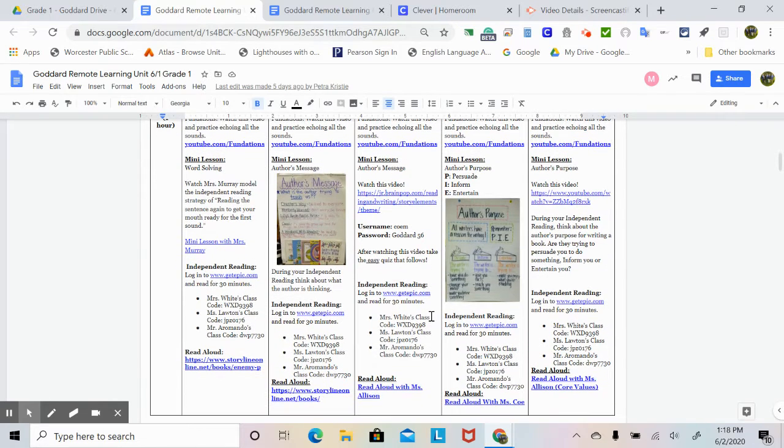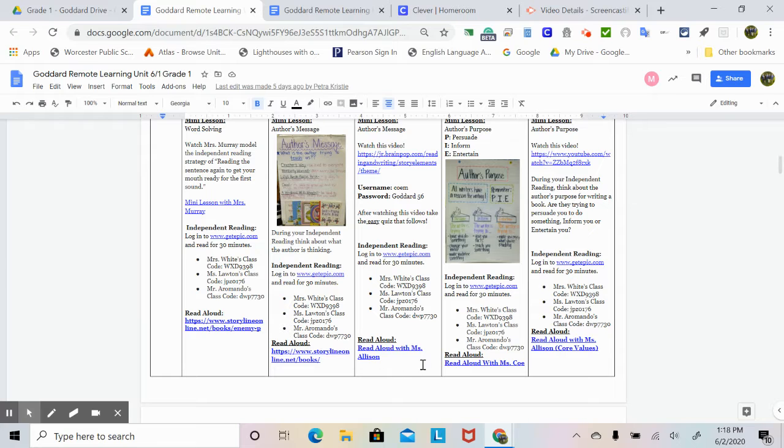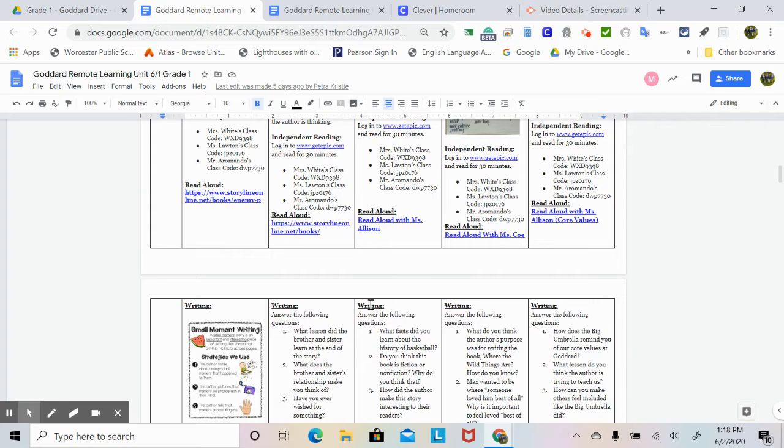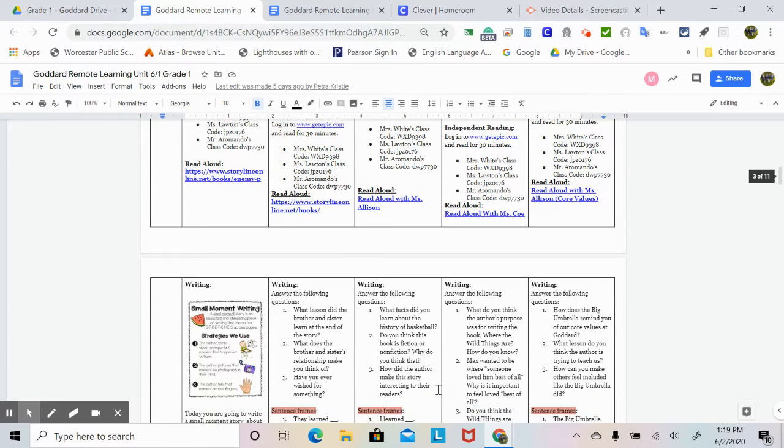For independent reading, you're going to log on to Epic and read for 30 minutes. And your read aloud today is a read aloud with Miss Allison from our Goddard Library. In writing, you're going to answer the following questions about the read aloud. 1. What facts did you learn about the history of basketball? 2. Do you think this book is fiction or nonfiction? Why do you think that?